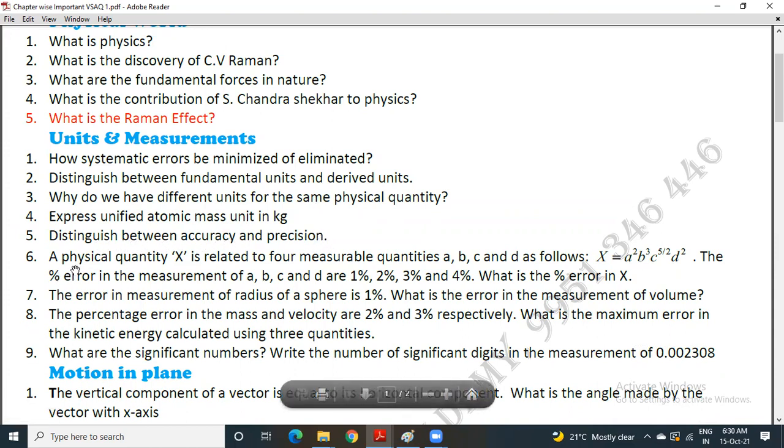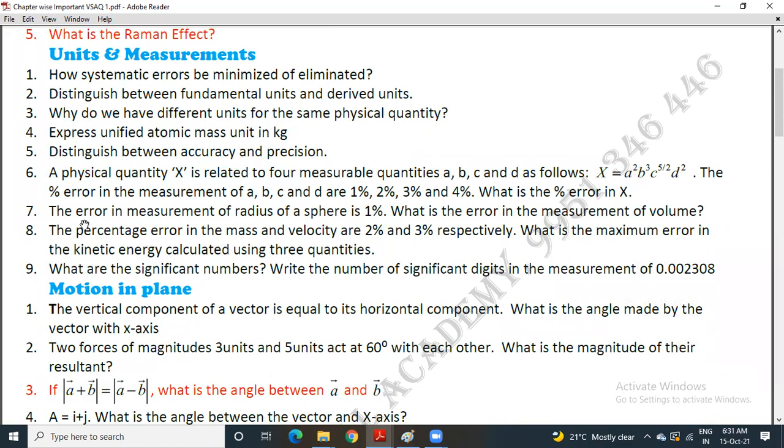Sixth, a physical quantity x is related to four measurable quantities a, b, c and d as follows: x is equal to a square b cube c to the power of 5 by 2 and d square. The percentage errors in the measurement of a, b, c and d are 1%, 2%, 3% and 4%. What is the percentage error in x?